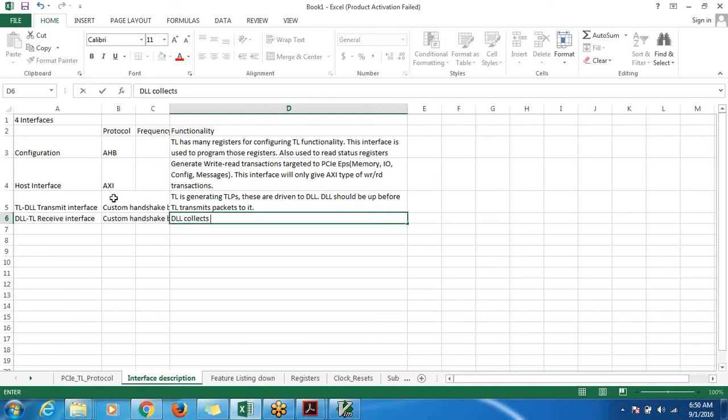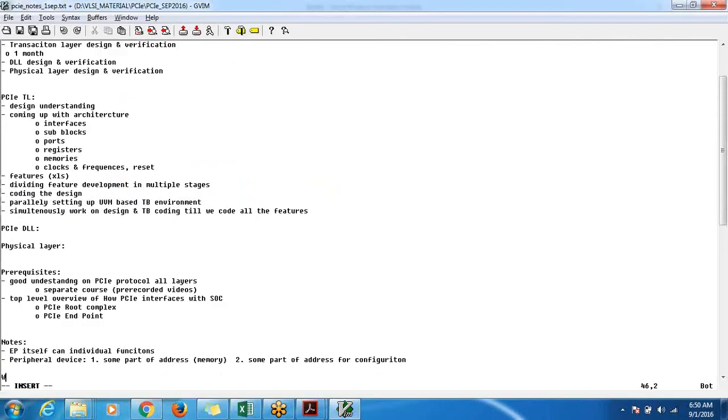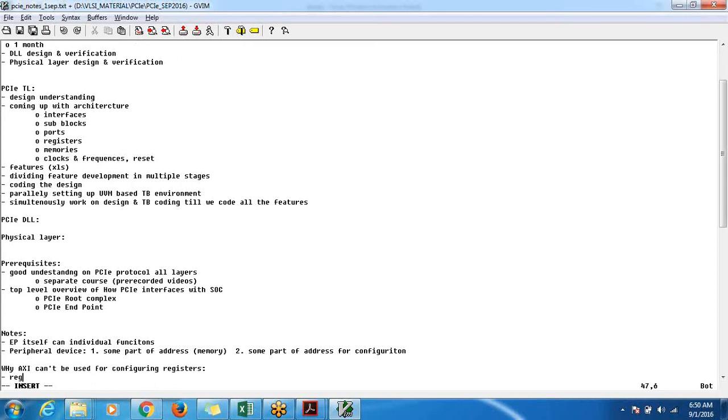Basically AXI is meant for high performance, right? I'll divide this into two parts. Why AXI can't be used for configuring registers. Register configuration only requires single write read transfers.